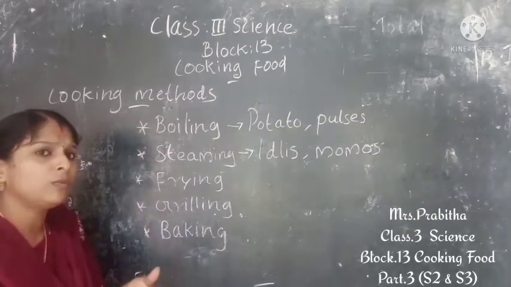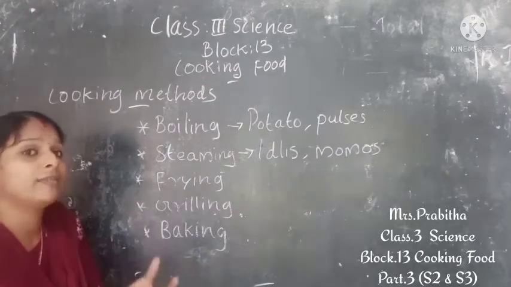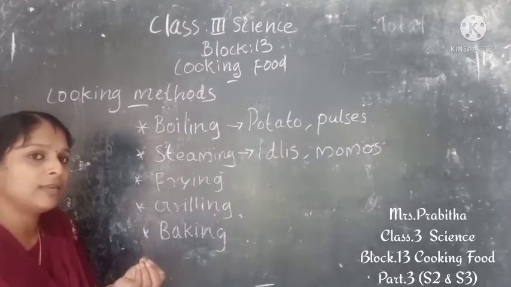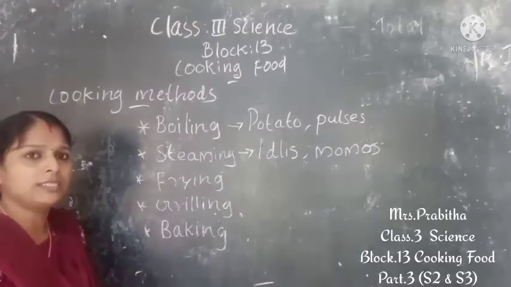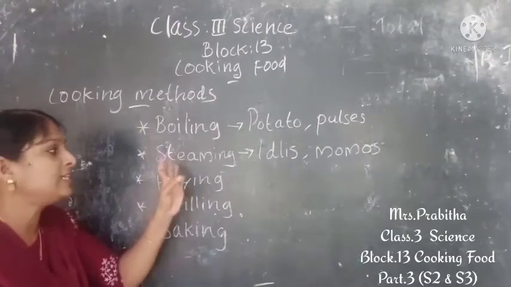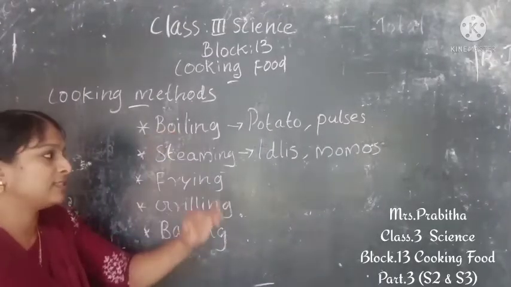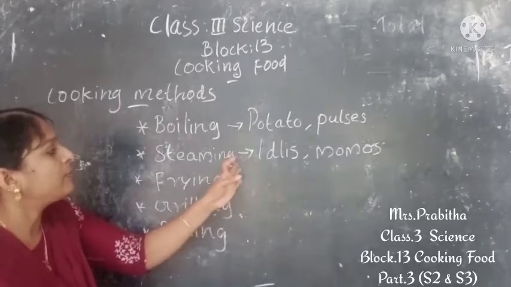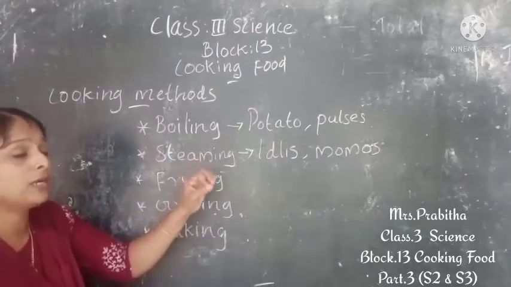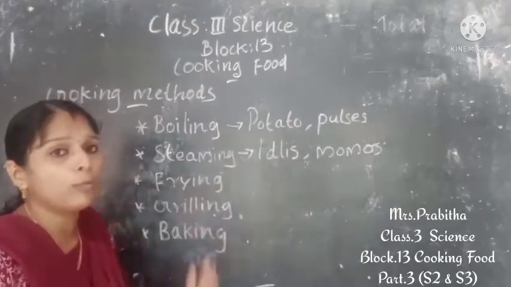So how does the steam come from the water? Yes, when the water is heated. When the water is heated, steam will come out, isn't it? Through that steam, food is prepared by using the steaming method. Okay, steaming means cooking food over the steam. So examples of food prepared by using the steaming method: idlis and momos.